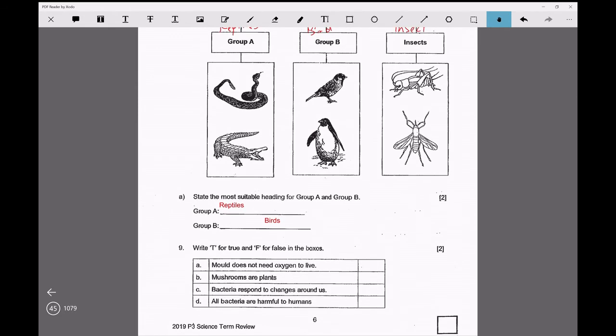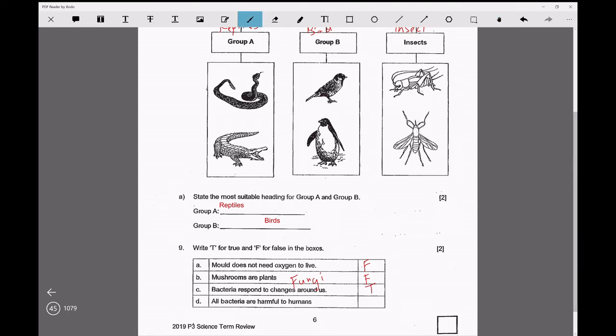True or false? Mold does not need oxygen to live. Wrong. All living things need oxygen to live. And mold is a living thing. It's a fungi, so it also needs oxygen to stay alive. Mushroom are not plants. Mushroom is fungi. Bacteria respond, yes. All living things respond to changes around us. Just that some respond faster, some respond slower.